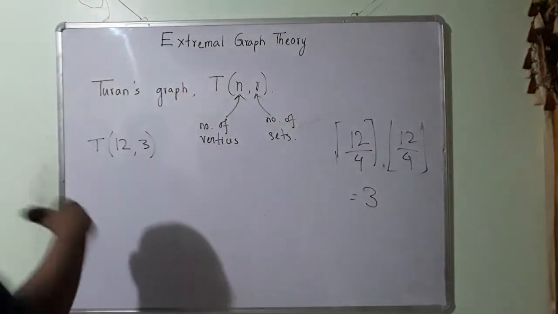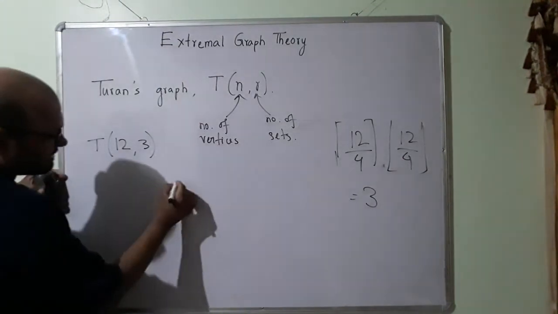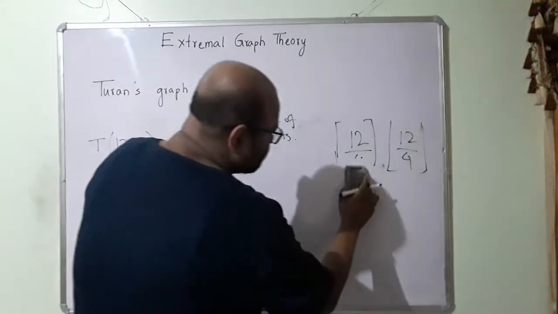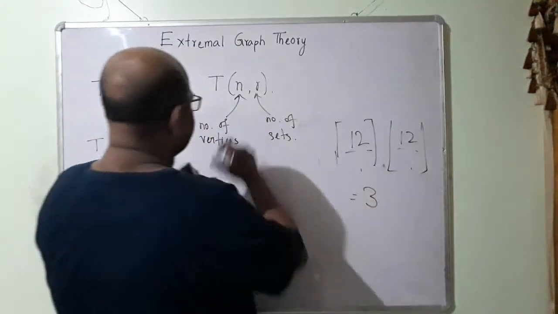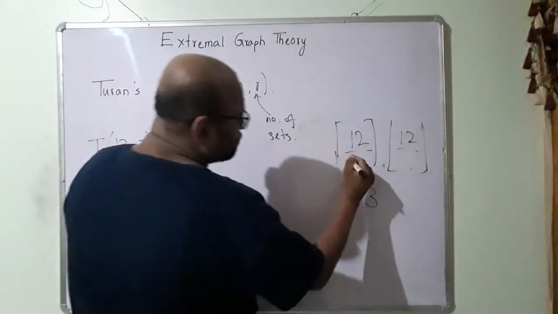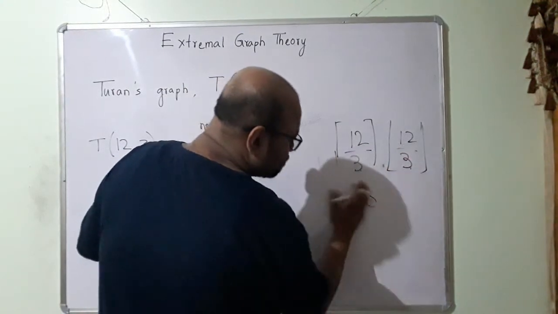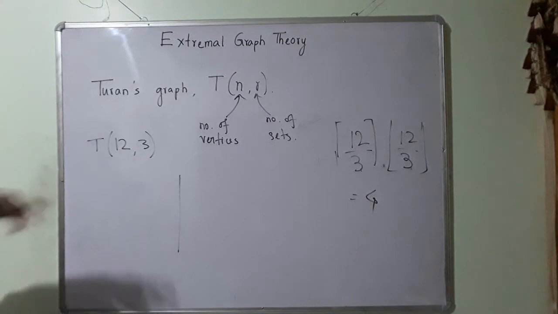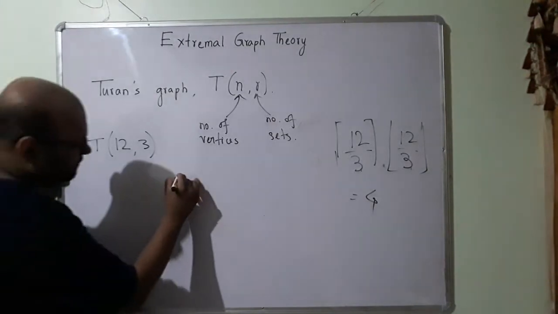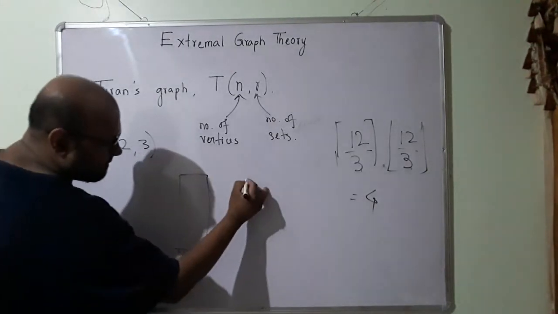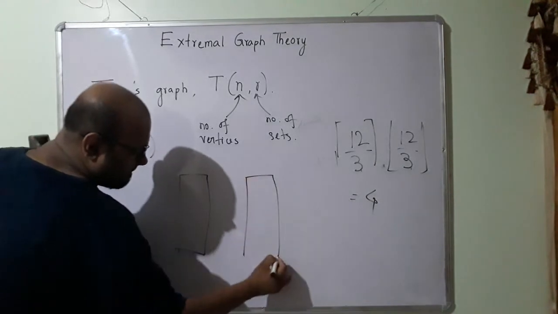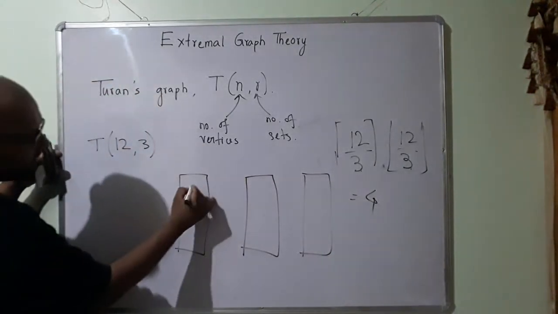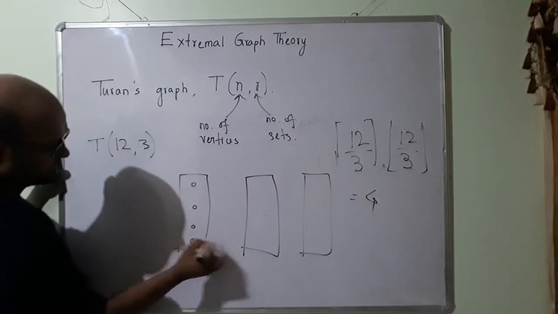Alright, so what will happen is that I will have, this should be 3. n by r, I have taken r equal to 3. So both of these are equal to 4. So I will have 3 sets, and each of the sets is going to have 4 elements.